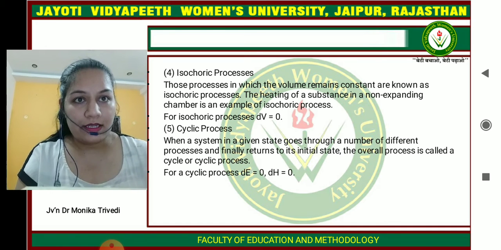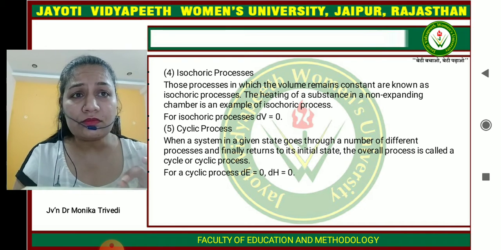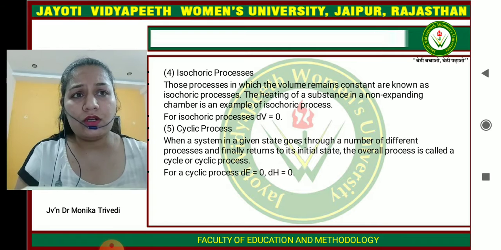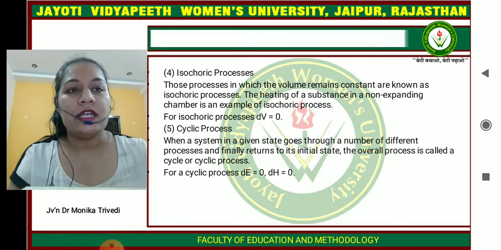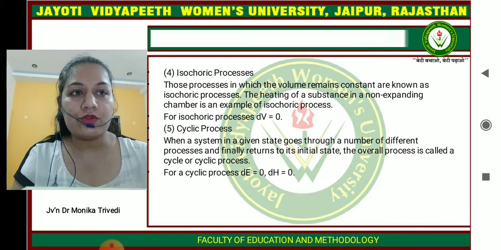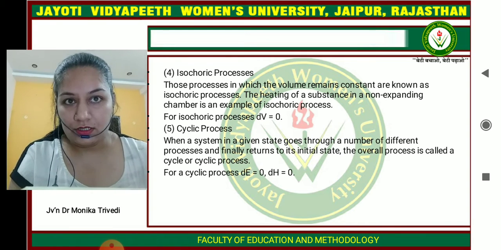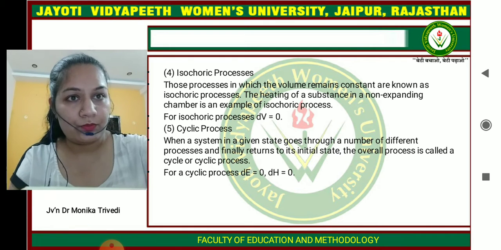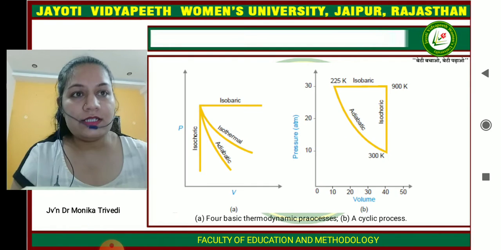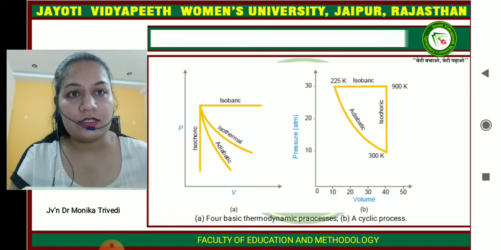And the last is the cyclic process. When a system in a given state goes through a number of different processes and finally returns to its initial state, the overall process is called a cyclic process, in which del H is equal to 0 and del U is equal to 0. So here you can see the processes by graph.